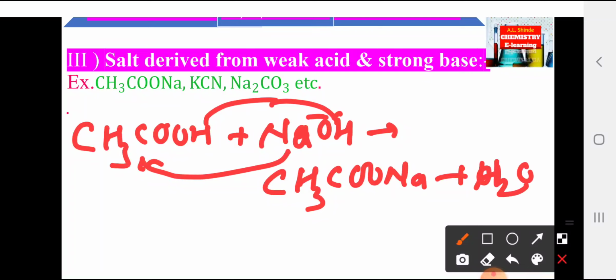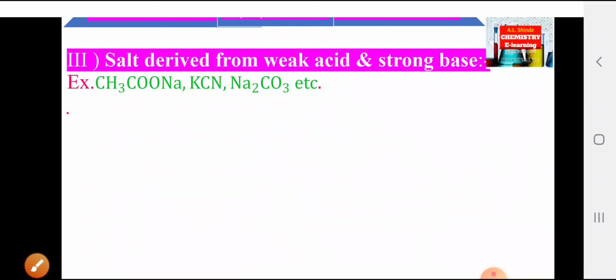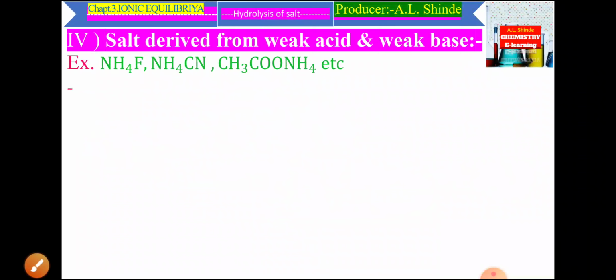Now, such a type of salt is called salt of weak acid and strong base, because this salt is formed from the weak acid like acetic acid and strong base like NaOH. Now, the next type, number 4, the salt of weak acid and weak base.